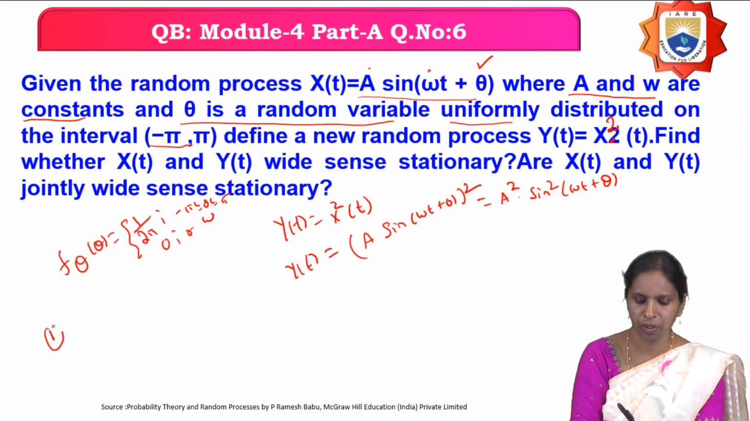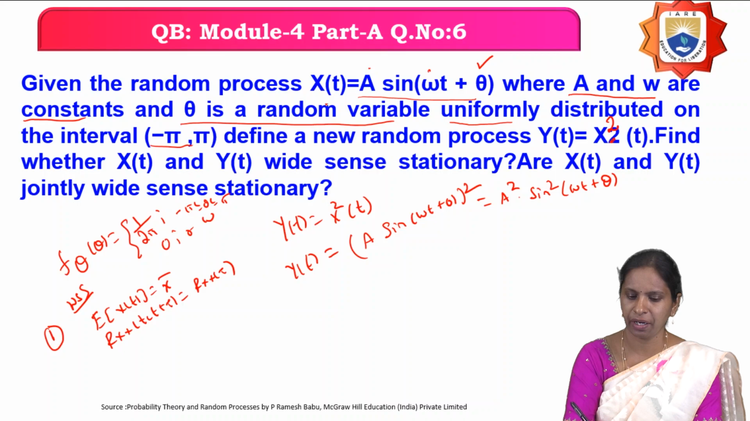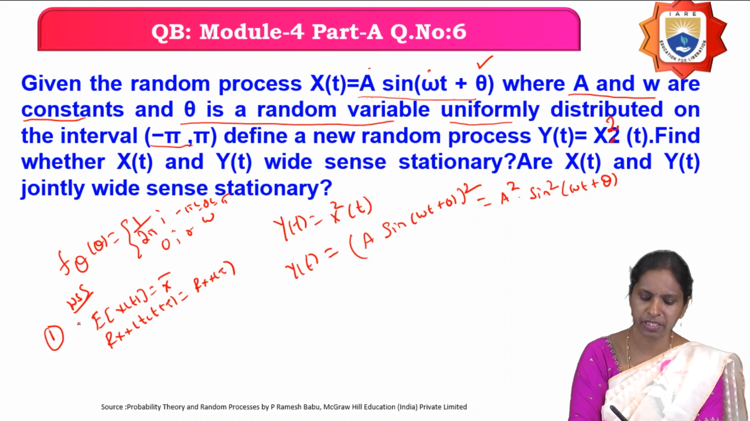The first thing you have to do is find out expectation of x of t equals x bar; this is for a wide-sense stationary random process. Similarly, the autocorrelation function should be a function of only tau. So find the expectation of x of t, which is expectation of a into sin of omega t plus theta. A is constant, so bring it outside: a into expectation of sin of omega t plus theta. Then write the formula of sin of a plus b and simplify, find the expectation of x of t, and then find the autocorrelation function of x of t. If these two conditions are satisfied, then it is a wide-sense stationary random process.